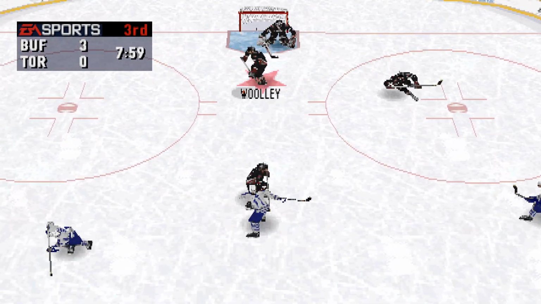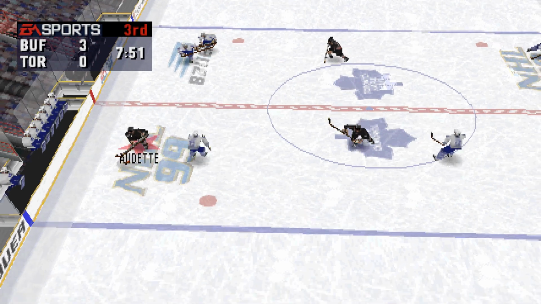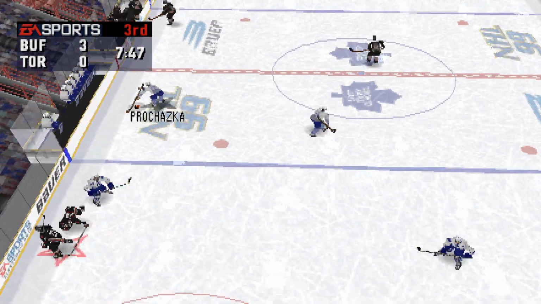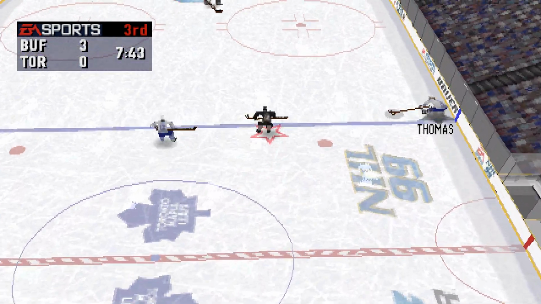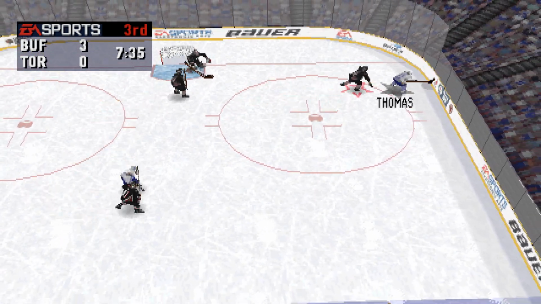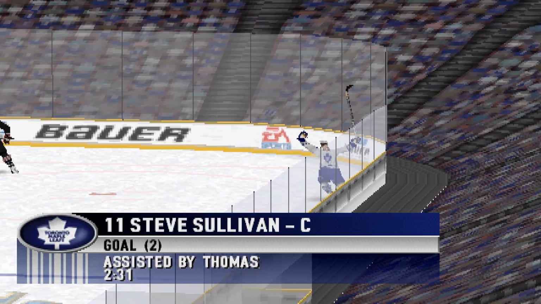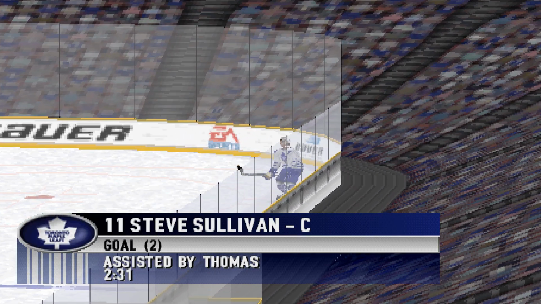Sullivan shoots. It was stopped by Hasek. Both teams are passing well in this game. Buffalo should be making a line change soon. It's a 2-on-1. Sullivan shoots. Thomas gets hit. Buffalo with a command. Sullivan scores!